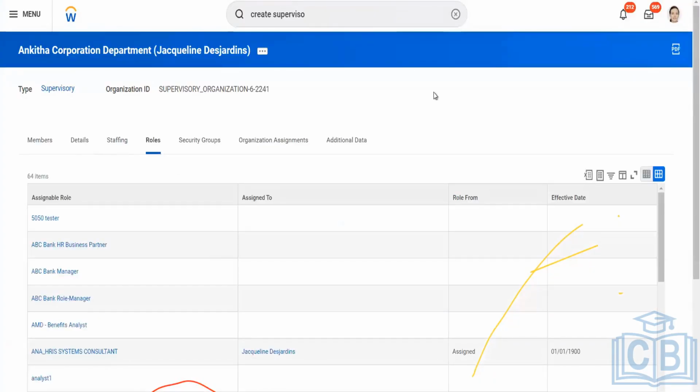At this stage, if I want to change any information, for example under the details, if I want to change the department, is it possible? Yes, everything can be changed. I will show you.